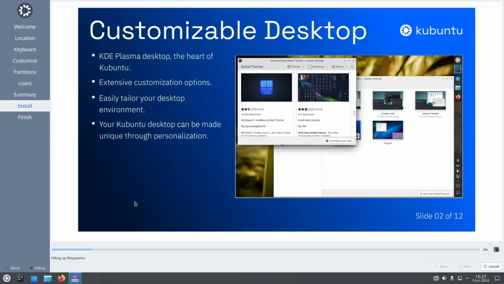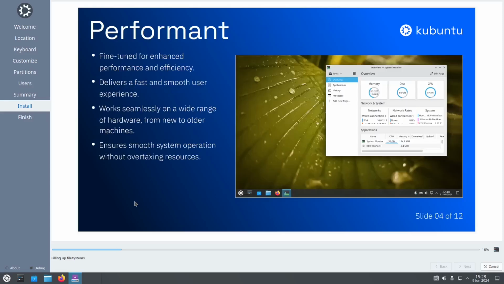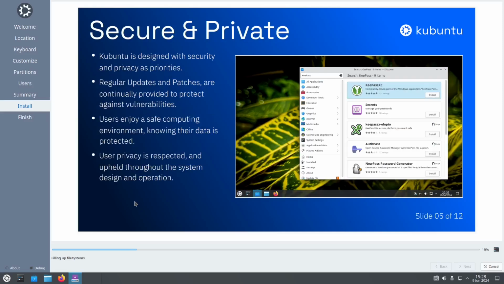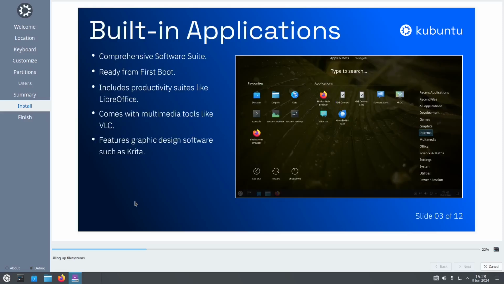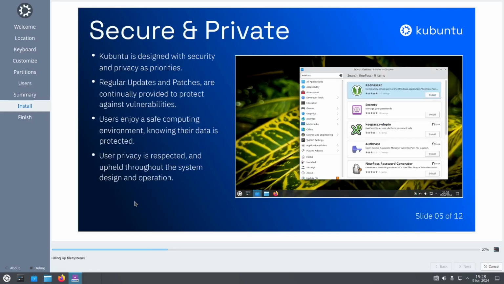The customization is very easy. Of course, I let you see how to install wallpapers, customization, Plasma desktop, and software suite, first boot, LibreOffice, VLC, Krita, and a lot more. We also have the performance right there. It's so easy actually.